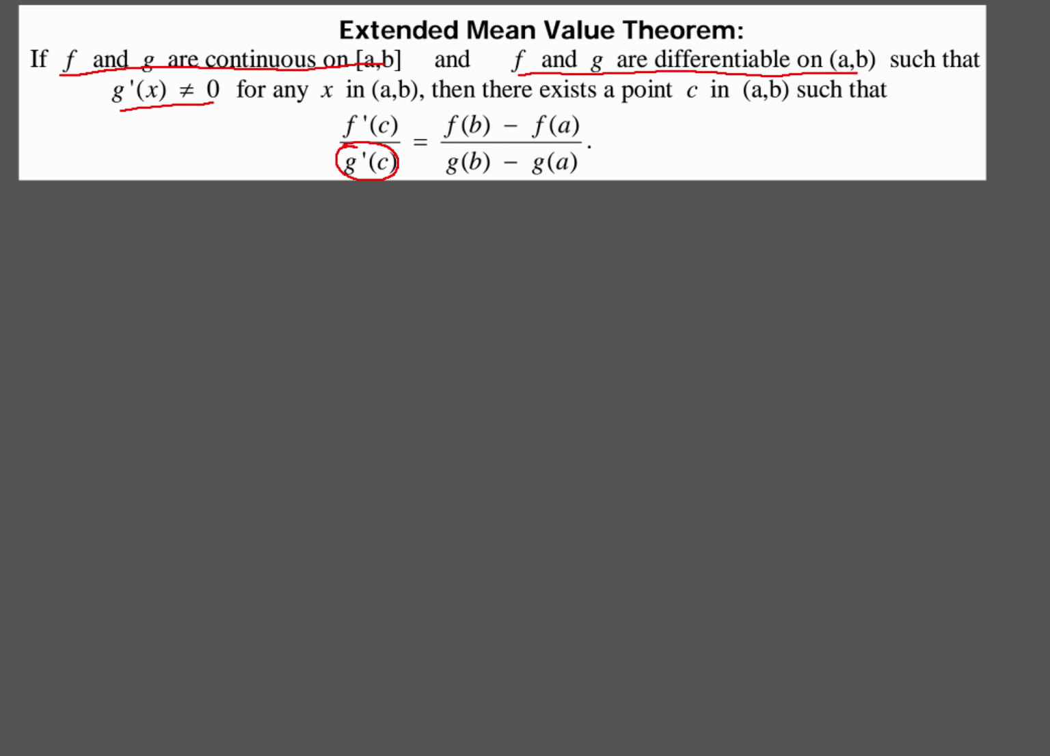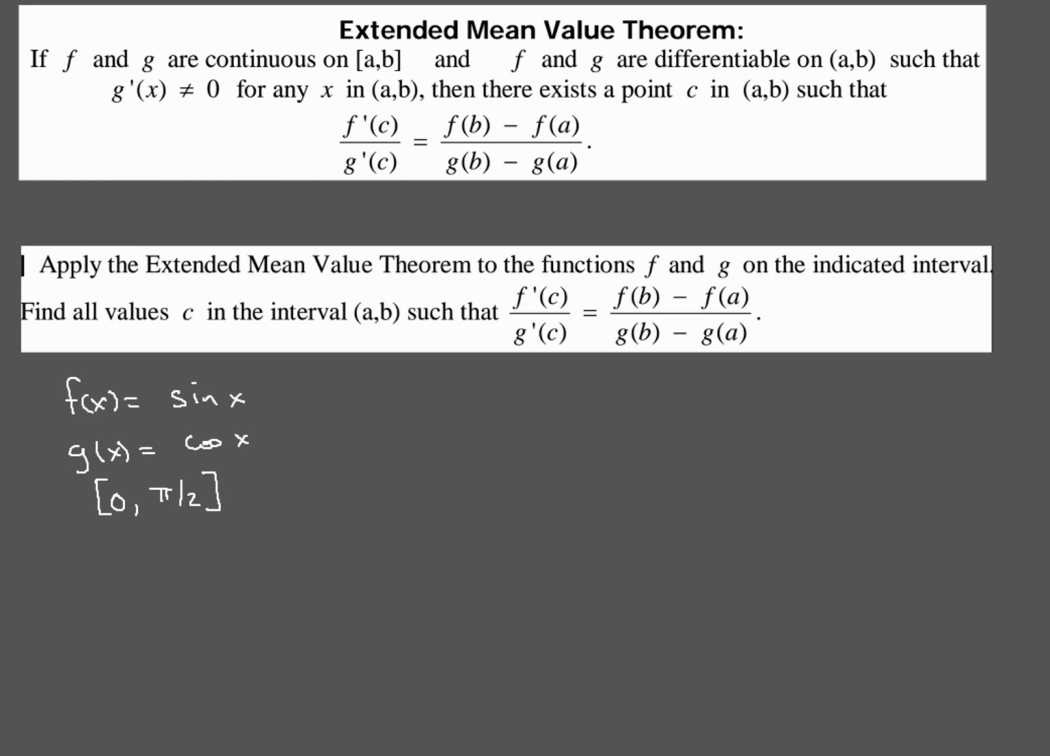So let's go ahead and take a look at our example here. What we're going to do is see if the extended mean value theorem applies for these two functions. We're going to have f of x be sine of x and g of x be cosine of x. Our closed interval is from 0 to pi over 2. So again, let's take a look at our conditions. Are f and g continuous? Well, yes, sine of x and cosine of x are definitely continuous on 0 to pi over 2. Are they differentiable everywhere in 0 to pi over 2? Yes. So this condition was met, that was okay.